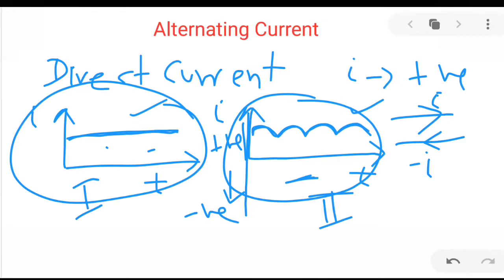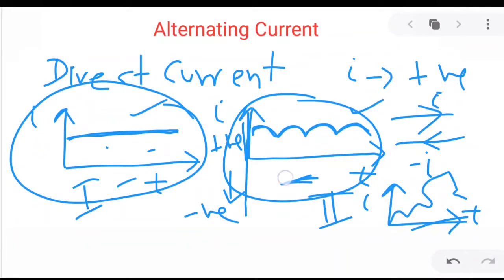So you can have another cycle, like suppose you have an I versus T graph and the current is like this, somewhere variable current. Current can flow in any amount, randomly changing with time. The first is constant current, DC current, but the second and third graphs are variable currents, and these are not called alternating current. Then what kind of current is alternating current?